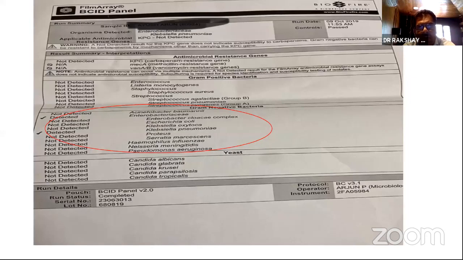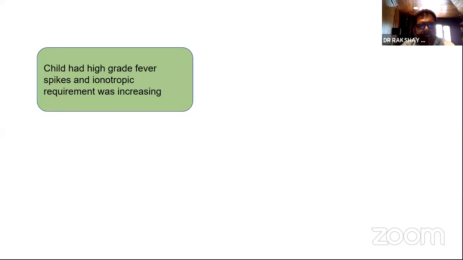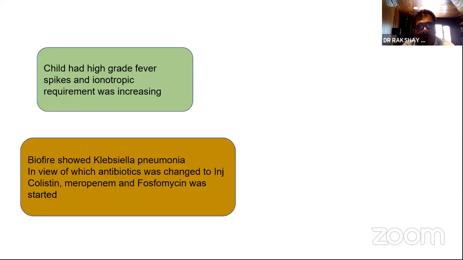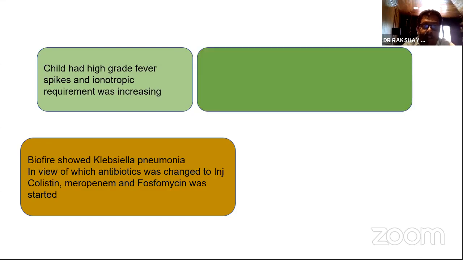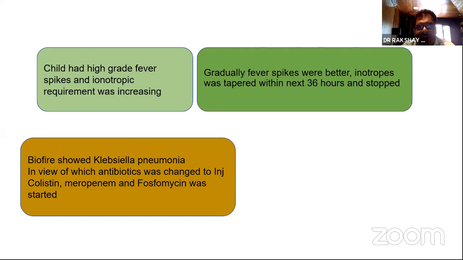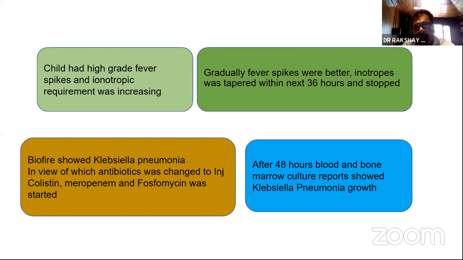So what happened to our case? We did a BioFire. We sent a bone marrow culture as well as a blood culture, and we sent a BioFire too. The moment we saw positive growth in the blood culture, around 12 hours later, we did a BioFire, and what we identified was Klebsiella pneumoniae. This child continued to have high grade fevers, and the inotrope requirement was increasing. The child had been admitted in an outside hospital, so there was a huge suspicion of a multi-drug resistant organism. So we changed to colistin, and we added colistin and fosfomycin. Then gradually over 36 hours, fever spikes got better and inotropes were tapered.